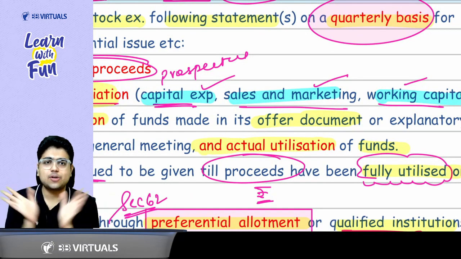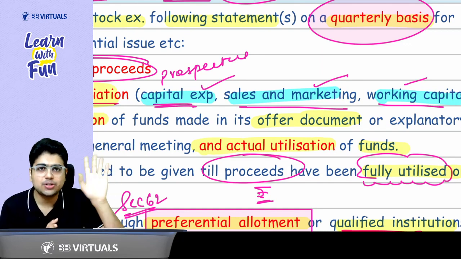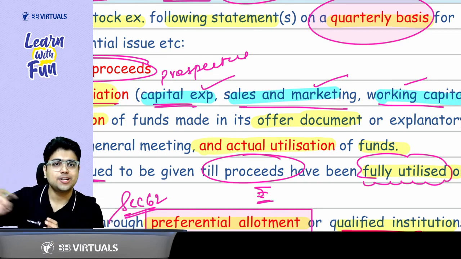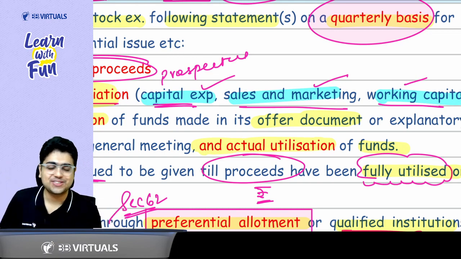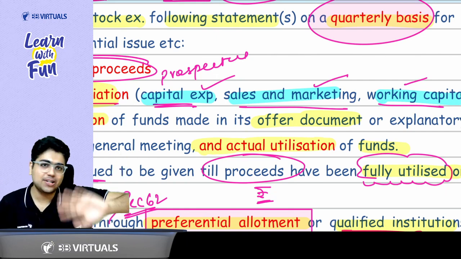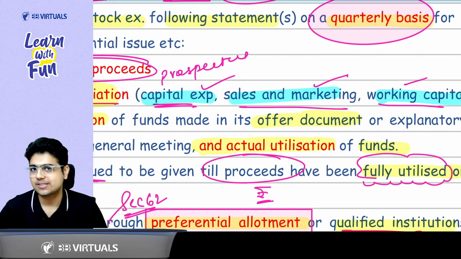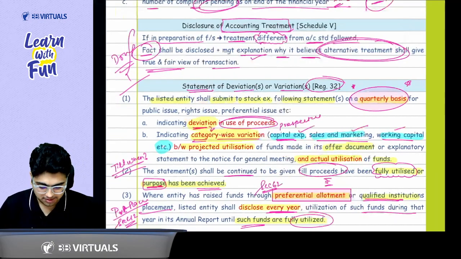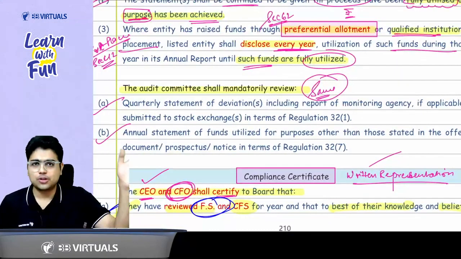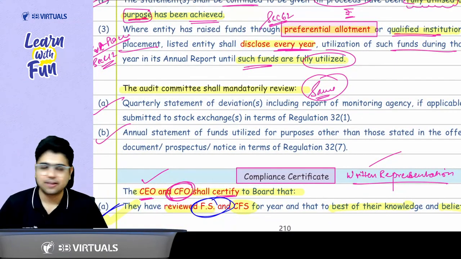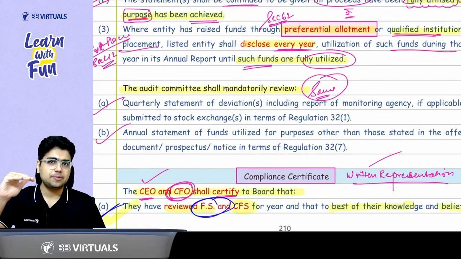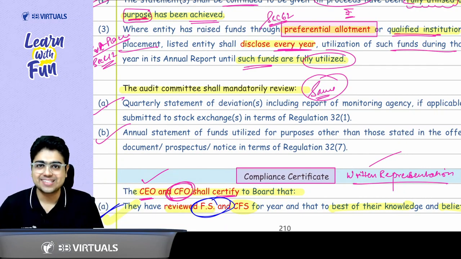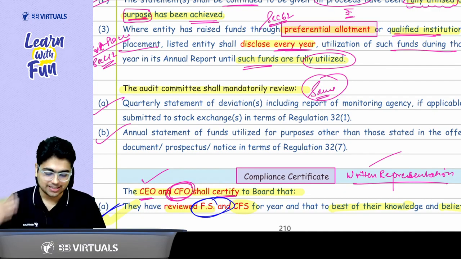And till when you are required to give those disclosures? Till the full amount is utilized or the purpose is achieved, whichever is earlier. And in case you have done section 42/62, sir, what is 42/62? Preferential allotment or private placement. You need to provide annual disclosure of the funds utilized for the purposes other than those you mentioned in your prospectus. Then the last 2 points are very similar to what you have studied already in the audit committee part. Mandatory review of information by the audit committee, quarterly statement of deviations including the report of monitoring agency, and the annual statement of funds utilized for the purpose other than those mentioned in your offer document, prospectus or notice.